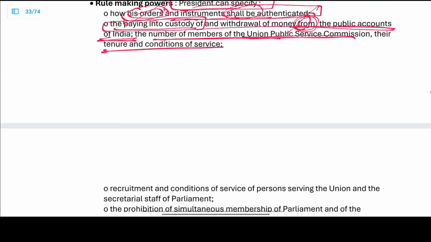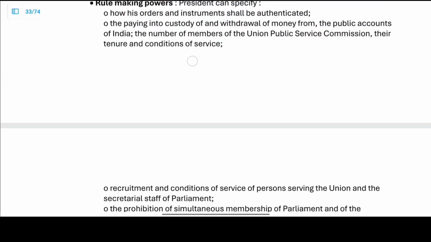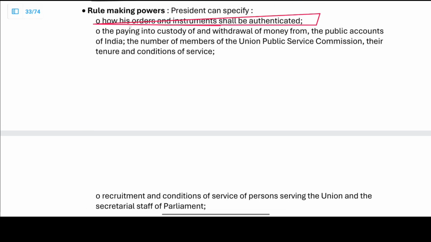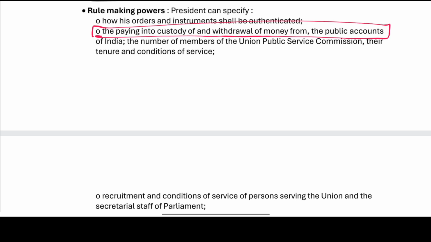Now the last 5 points, if we revise: related to the orders and the instruments shall be authenticated, the president deals with the authentication of the orders and the instruments. The paying into the custody of and the withdrawal of the money from the public accounts. He needs to take the custody, right? The custody and then the withdrawal of the money from the public accounts.